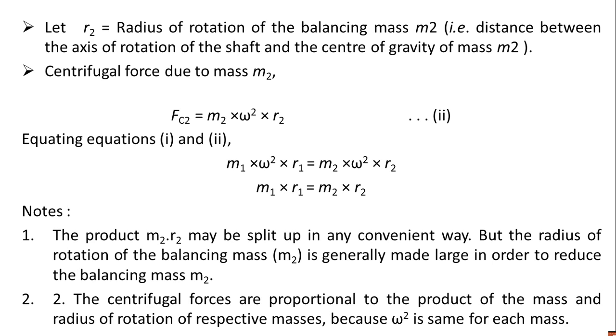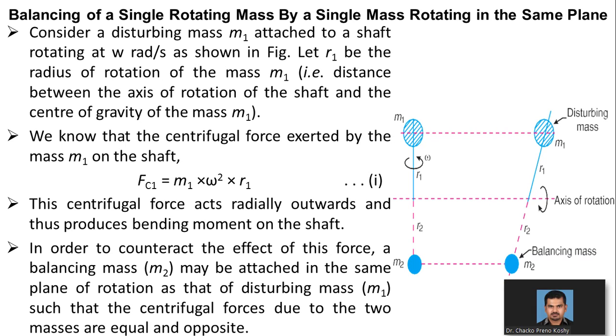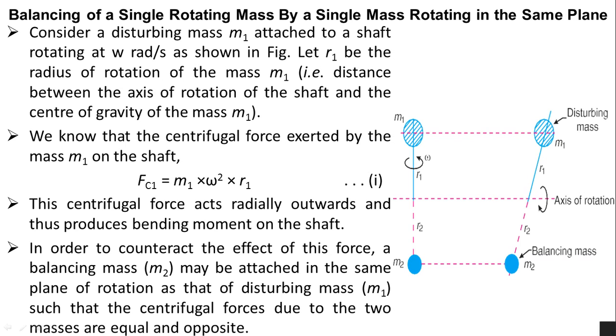So this setup is there in the dynamics lab, and you are going to perform this balancing experiment in the 7th semester in the dynamics lab. There you can understand how different balancing helps when masses operate in different planes.